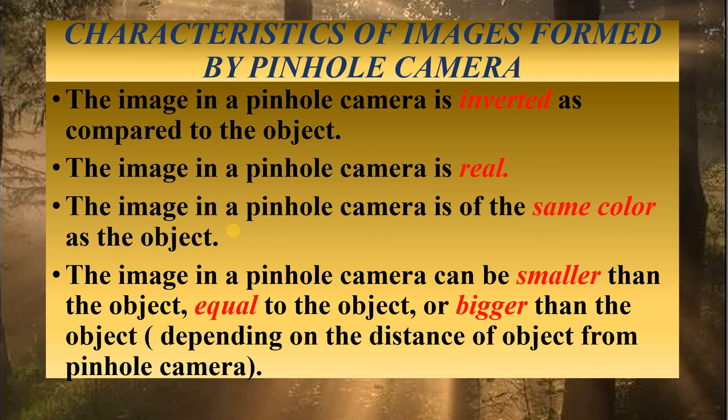Then the image in a pinhole camera is of the same color as the object. Suppose you are watching a tree, if the image of the tree is formed, it will be the same color as that of the original tree. Now the image in a pinhole camera can be smaller than the object, it can be equal in size to the object, and it can be bigger than the object. It depends on the distance of the object from the pinhole camera.